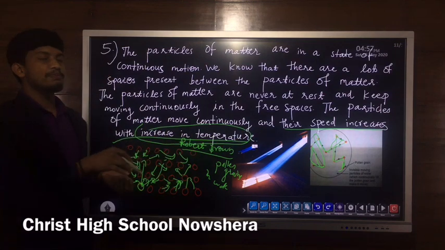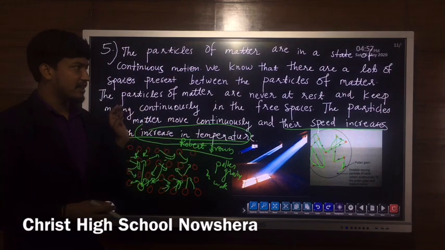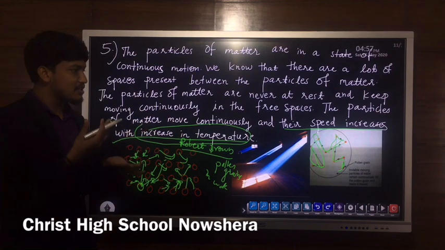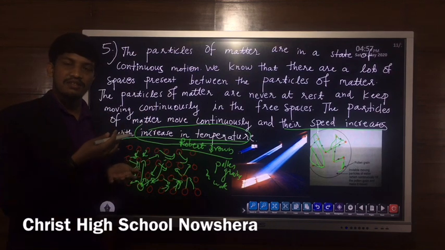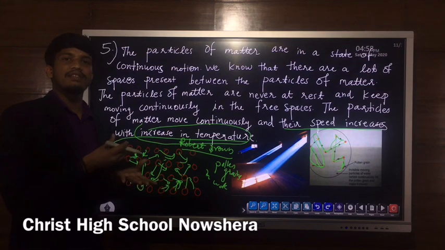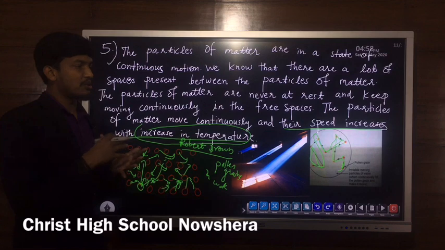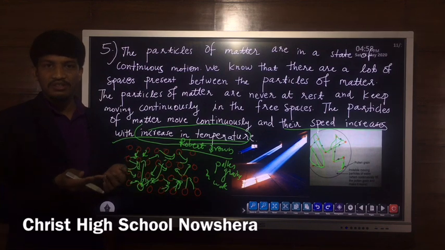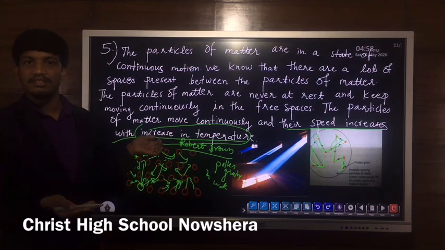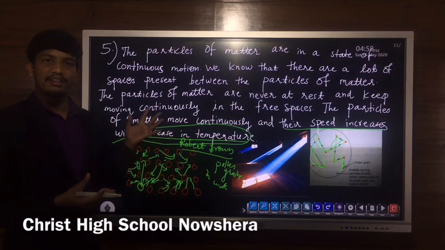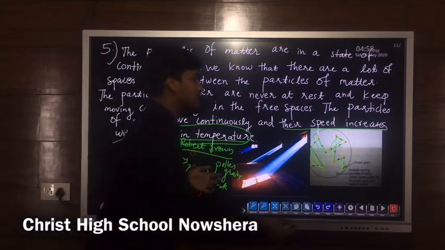That is, the speed of movement of particles increases with increase in temperature. So if the temperature of the substance increases, we can see that the particles of that substance move more vigorously. If there is high temperature, there is more movement of particles.